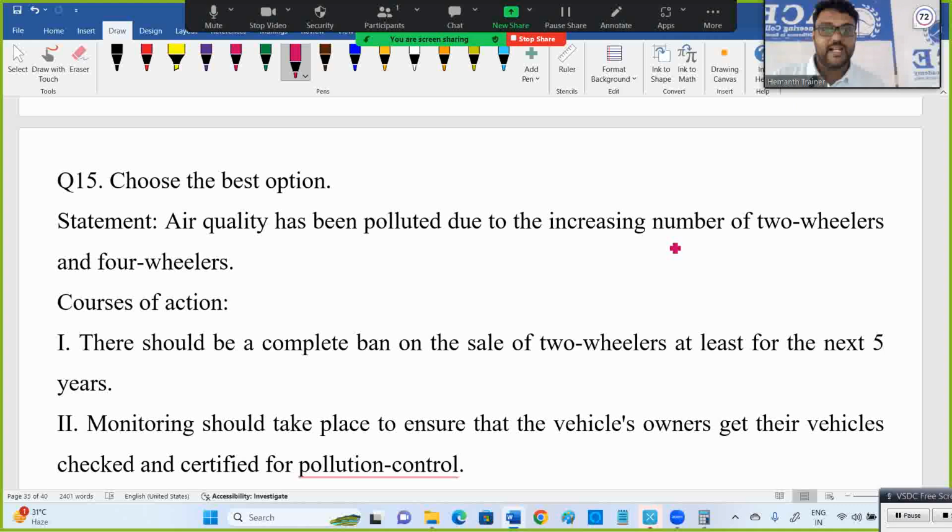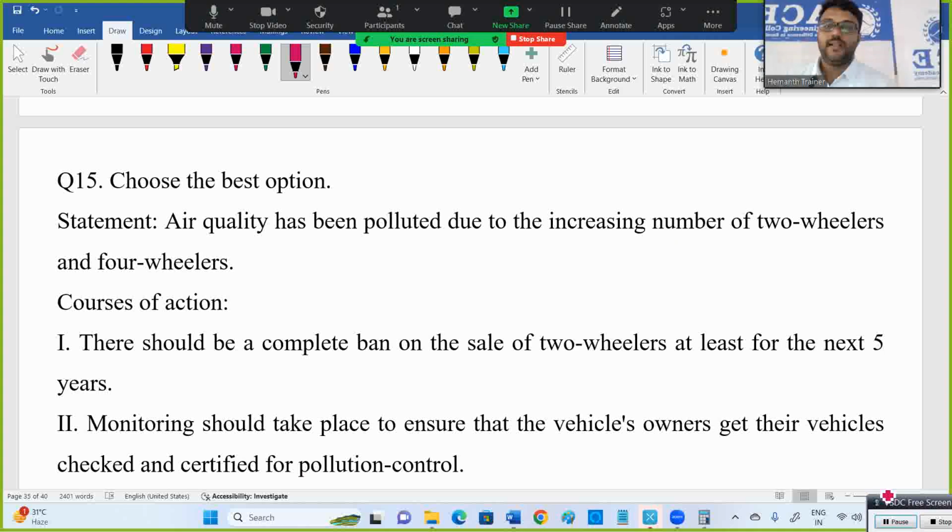Now here, there should be a complete ban on the sale of two-wheelers at least for the next 5 years. Why? They can simply go for electric, right? Banning is not the solution. In fact, an action should not cause a problem for someone else. If you ban all two-wheelers, how will some employees reach the office on time? Their work will also be disturbed, right? So what's the correct answer for this one? Which one can I go with? One or two or both?